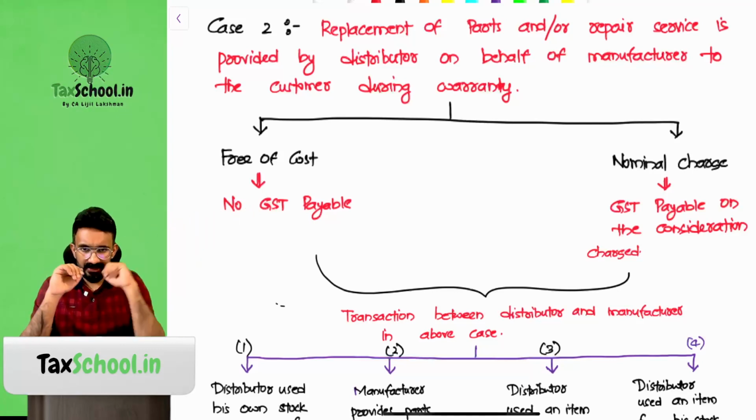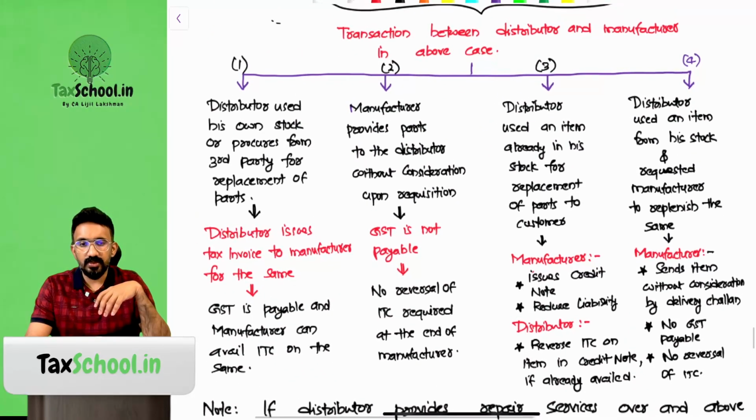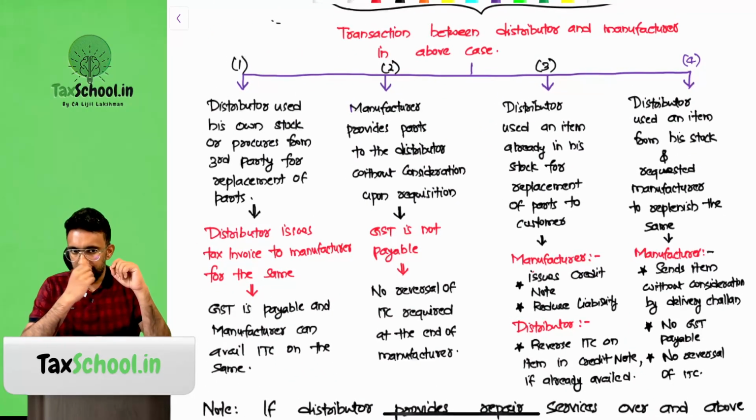So when it is done like that, by a retailer or distributor, will that be considered to be a supply? They said, even if it is done by the distributor on behalf of the manufacturer, if it is given free of cost, GST is not payable because the value has already been loaded in the original product. If there is a nominal 99 rupees charge, GST is payable on that. Now the circular also clarifies how the transaction would work on the back end. When the original supply was made, that 100 rupees was collected by the manufacturer.